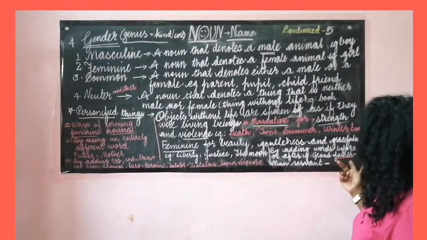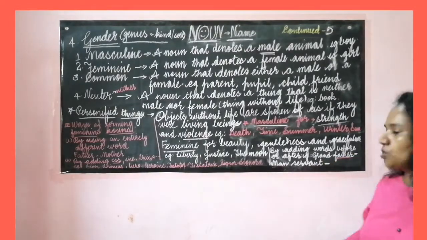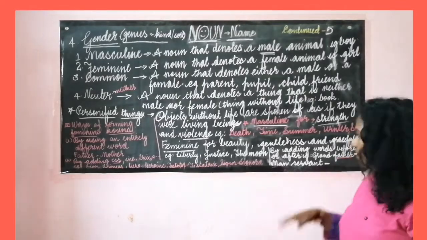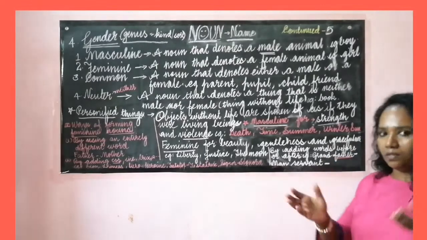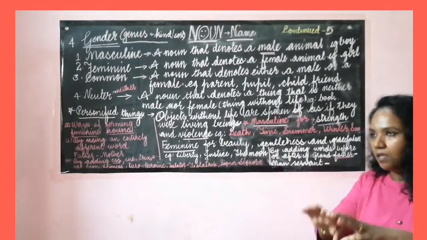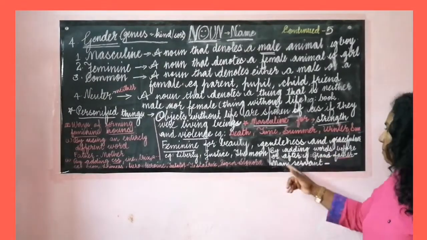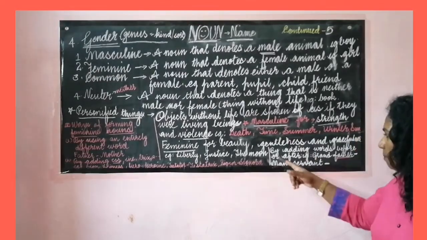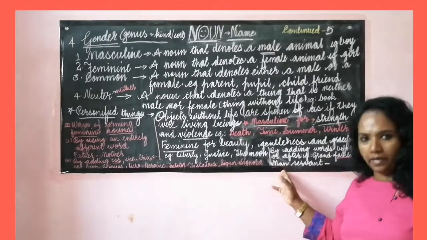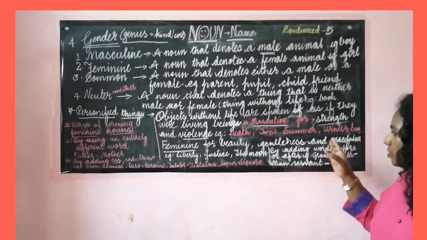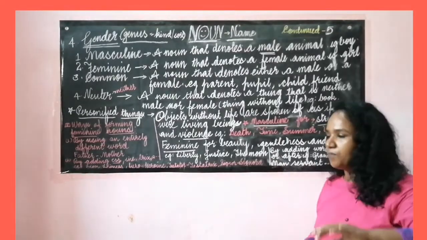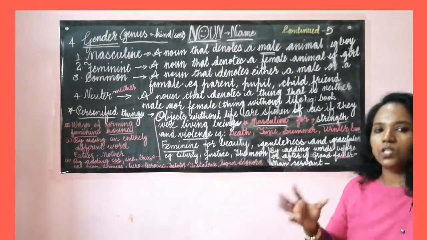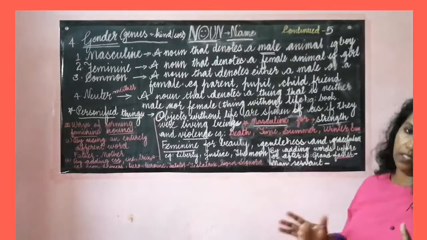Like grandfather is given. So we are removing the father for making the feminine gender. Masculine is grandfather. Father is removed and mother is added for forming the feminine. Manservant. Man is removed. Maidservant. So instead of man we put maid. Maidservant. So we can form the feminine. So these are the ways we form the feminine genders from the masculine gender.